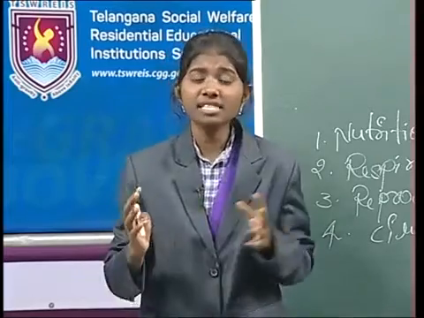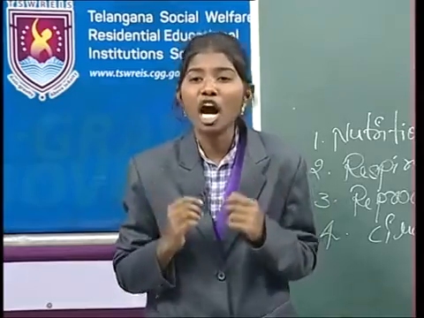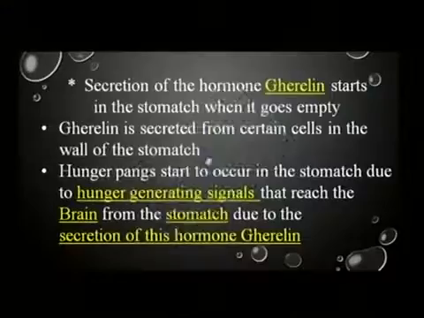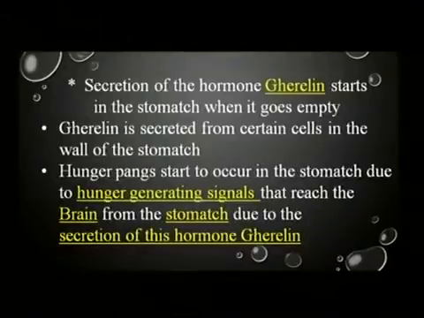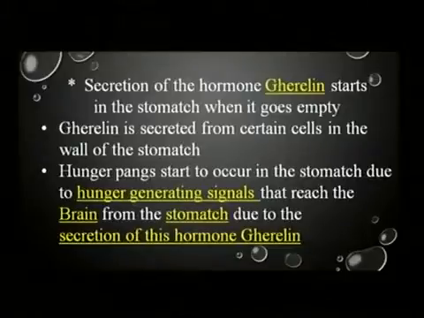This again involves the production of some proteins which are hormones, like ghrelin. Secretion of this hormone ghrelin starts in the stomach when it goes empty, and ghrelin is secreted from certain cells in the walls of the stomach. Hunger pangs start to occur in the stomach due to hunger generating signals that reach the brain from the stomach due to the secretion of ghrelin.